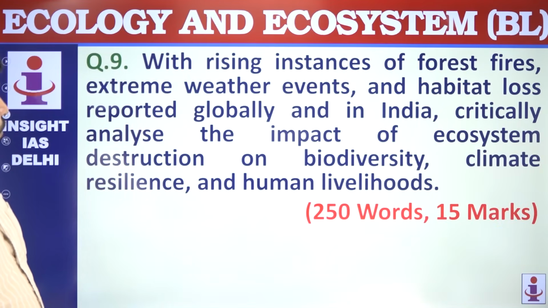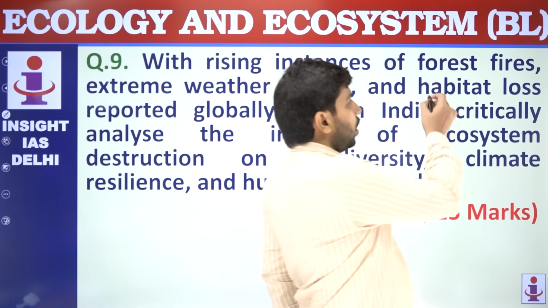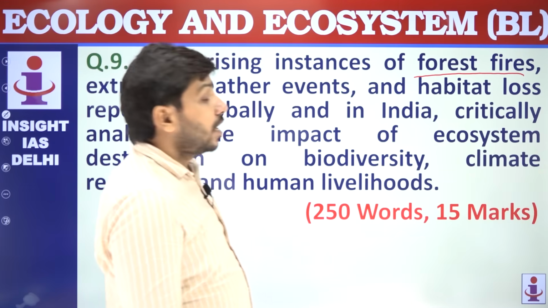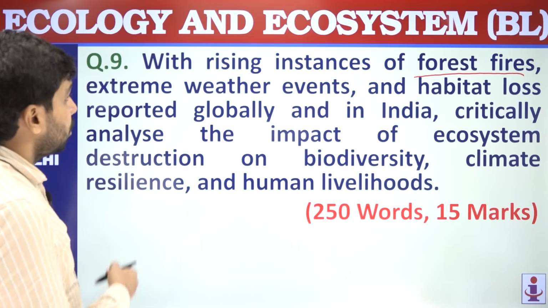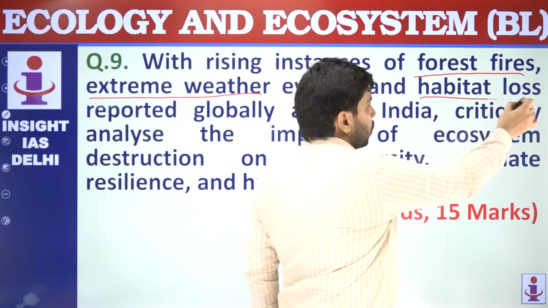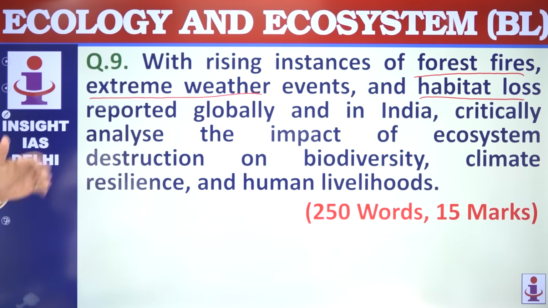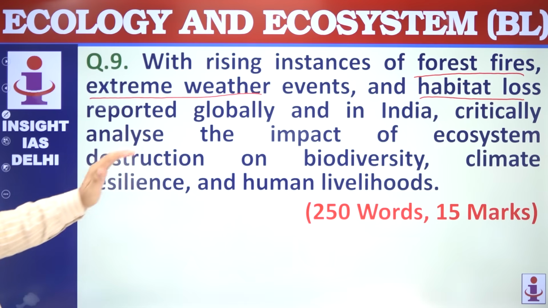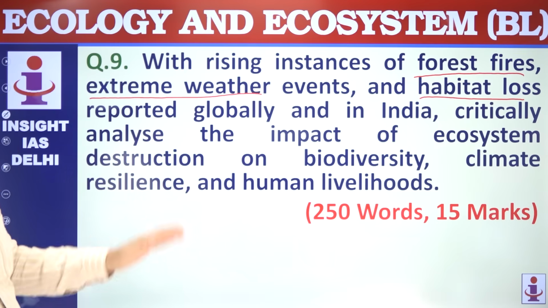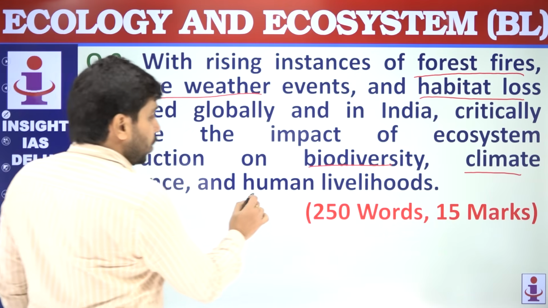Rising instances of forest fires, extreme weather events and habitat loss reported globally and in India. So the question is mentioning 3 types of events related to climate and ecology. First is forest fire, second is extreme weather, third is habitat loss. And all these types of incidents are happening globally as well as in India. Then the question is asking you to critically analyze the impact of ecosystem destruction on biodiversity, climate resilience, and human livelihoods.